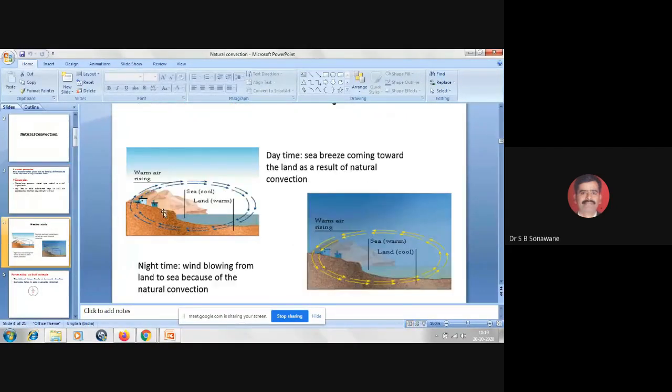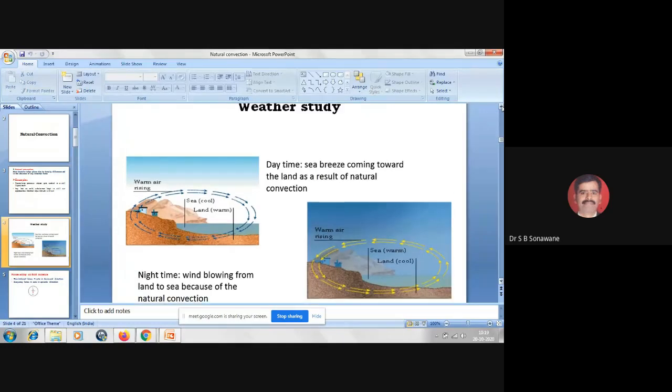And as far as the weather is concerned, in weather study we know that in daytime the sea breeze comes towards the land as a result of natural convection, whereas in night time the wind blows from the land to the sea because of natural convection. So this arrow basically shows the natural convection current that gets set up in the weather. I hope you understood the natural convection process, isn't it?